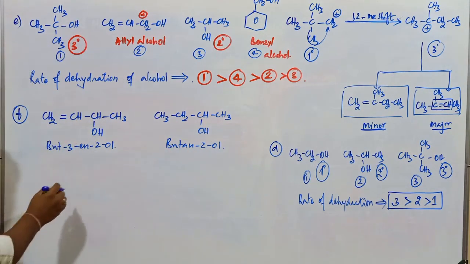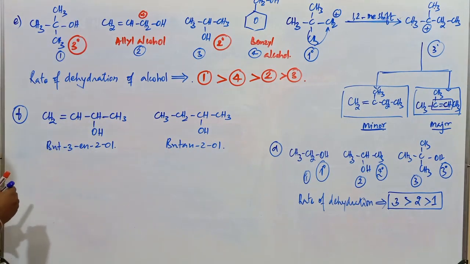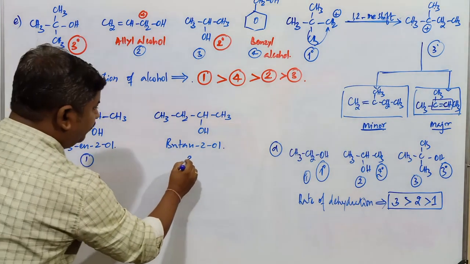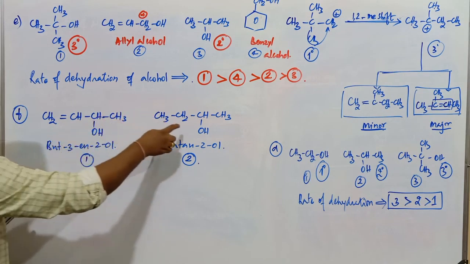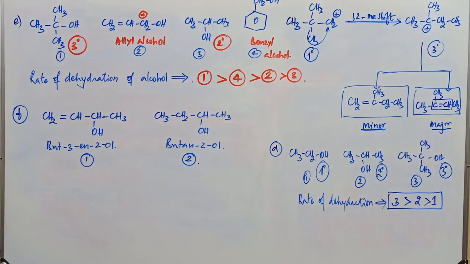Between these two compounds, what is the order of rate of dehydration? Which is more reactive and which is least reactive? Whether this is more reactive or this is going to be more reactive towards dehydration.